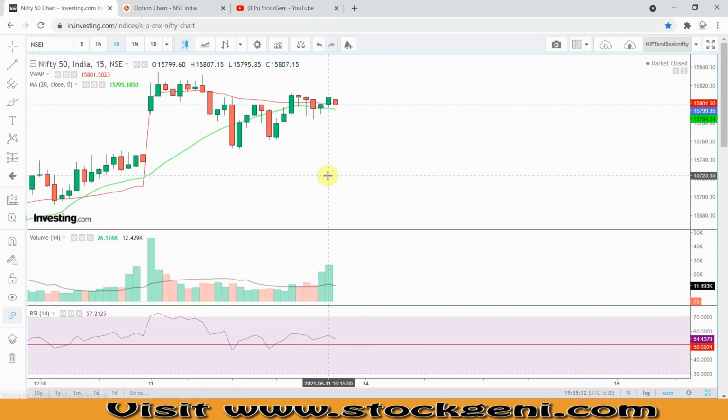Nifty is going to trade with positive sentiment. If you look at the chart analysis, the way I have just explained, there is some hurdle at 15,800. If it starts falling down, then there is support at 15,750 or at 15,700. Till 15,700 there is an opportunity to buy on dip, but if it breaks 15,700, then you need to be cautious. Getting my point?